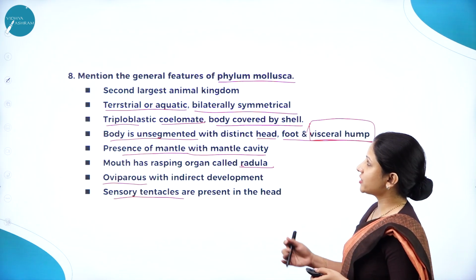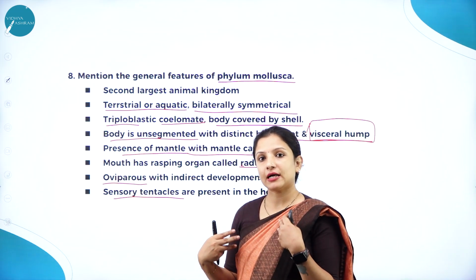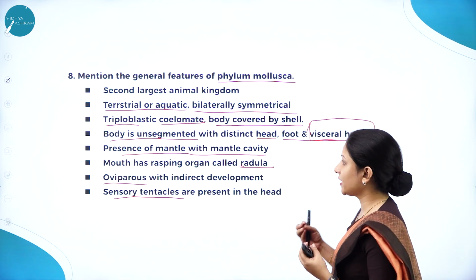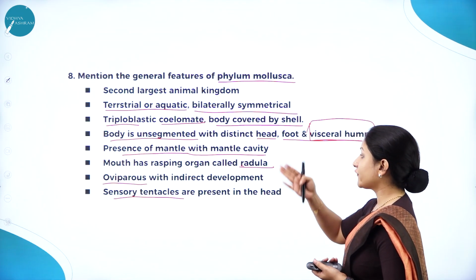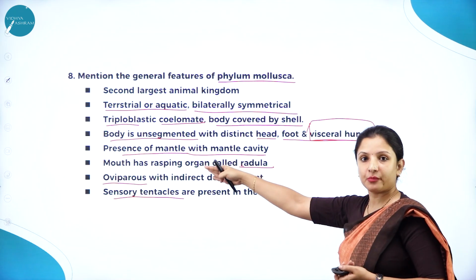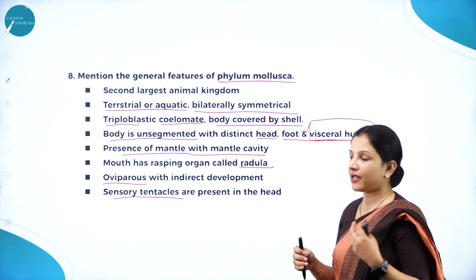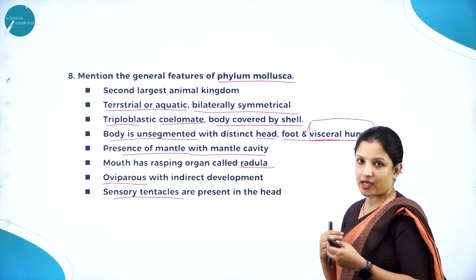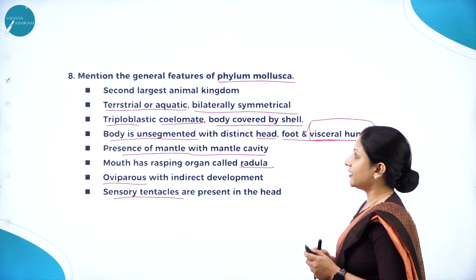So these are some of the general characteristics. If they ask for general characteristics, you can write generally, but if they ask for peculiar characteristics, you have to mention the visceral hump, the radula, the sensory tentacles, and that the body is covered by a calcareous shell, because all those are peculiar characteristics. So based on how the question is framed, you can write the answer.